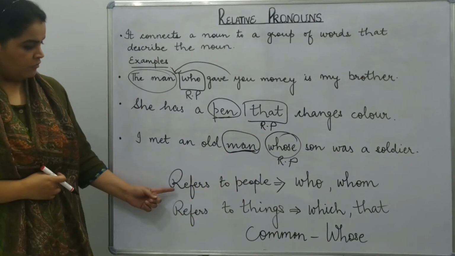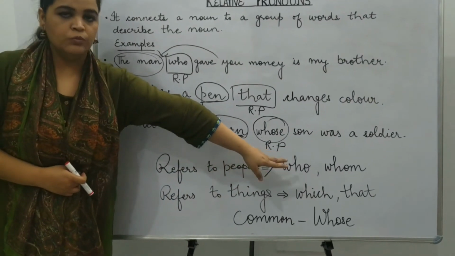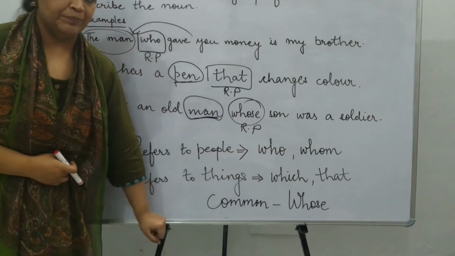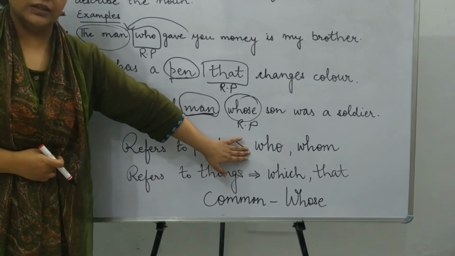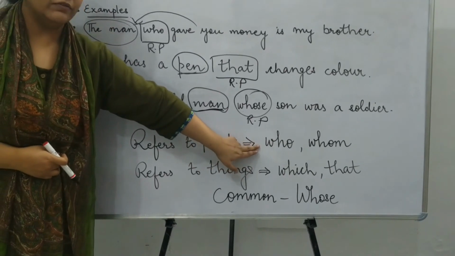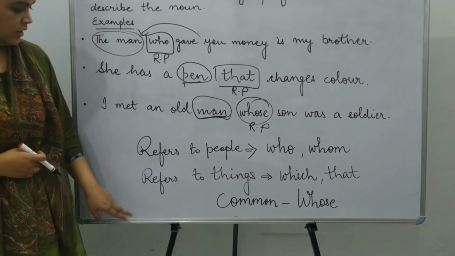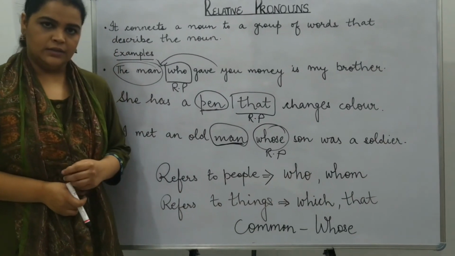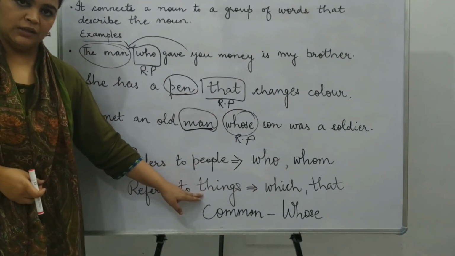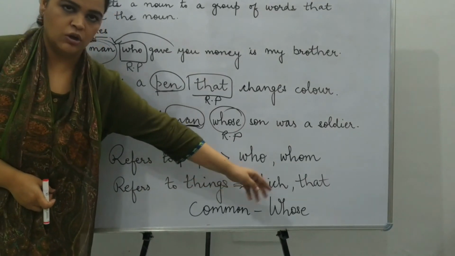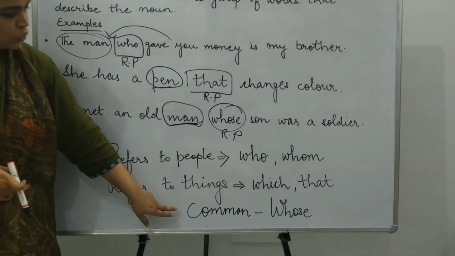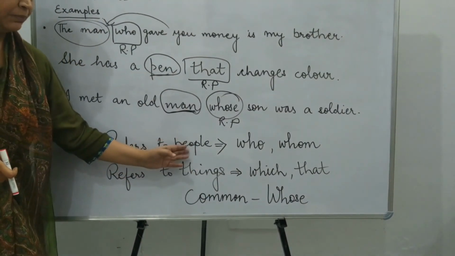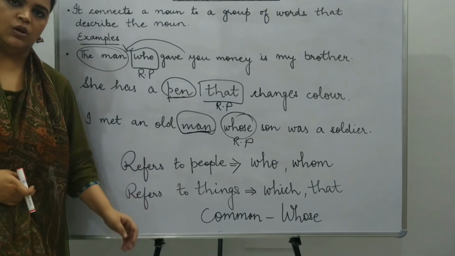You can see with people we use 2 types of relative pronouns, who and whom. These are strictly used with people only. You cannot use them with animals or things. With things you have to use which or that. Not only with things, with animals also you can use which or that. And one common word is there, this is whose. Whose can be used with people as well as things or animals also.